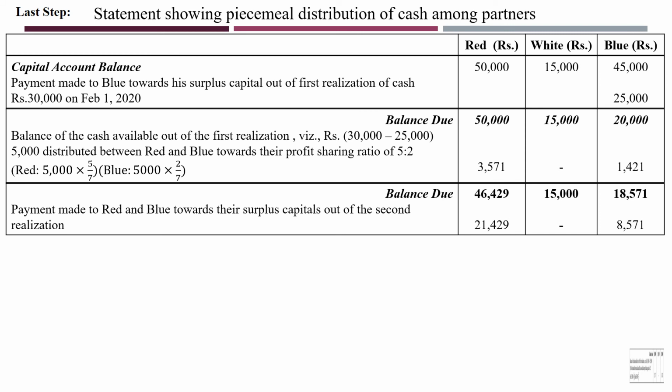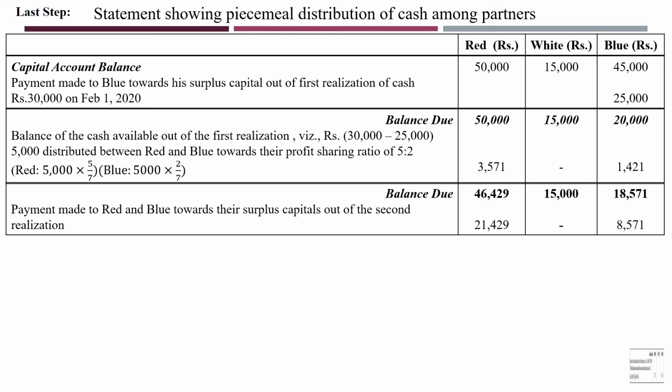In case of Red nothing is paid, so his balance is 25,000. 25,000 here plus 10,000 here, total 35,000 is to be paid. Out of that we have paid 5,000, so the balance left now is 30,000. That is divided between them according to the old profit sharing ratio, or else you can do it individually also.